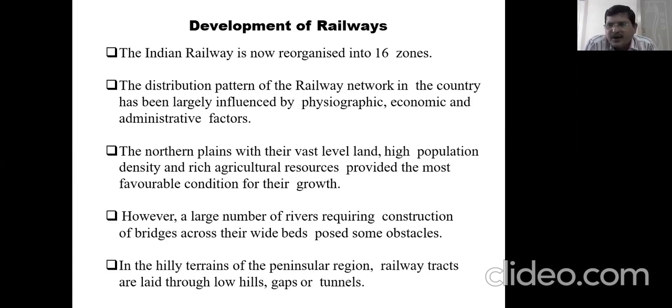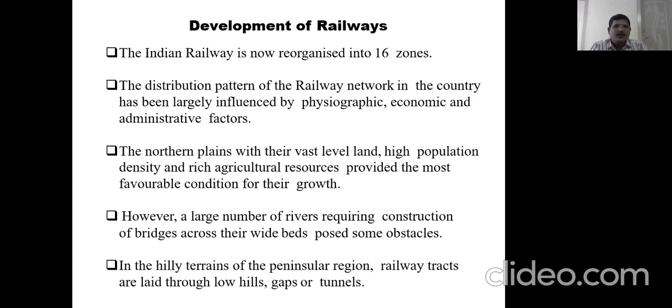However, a large number of rivers requiring construction of bridges across their wide beds pose some obstacles. Because of the long rivers, construction cost will increase and many bridges have to be constructed. In the hilly terrains of the peninsular region, railway tracks are laid through low hill gaps or tunnels.